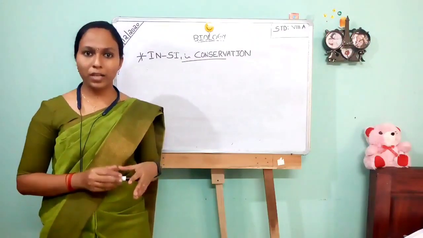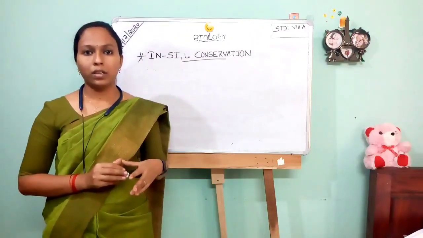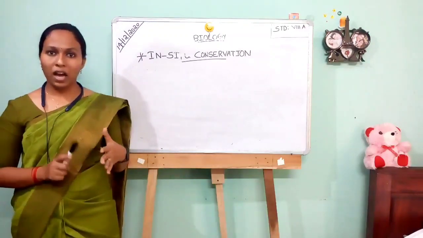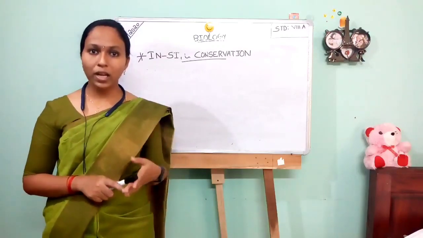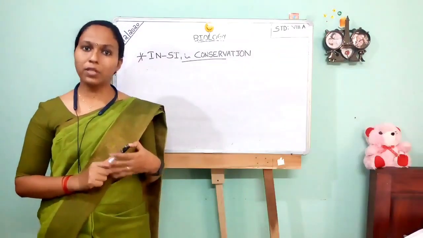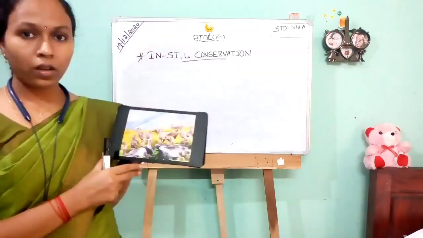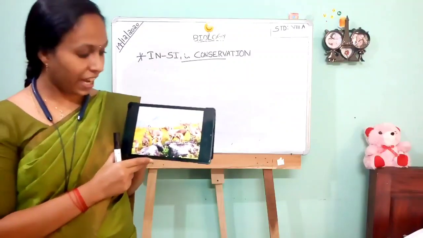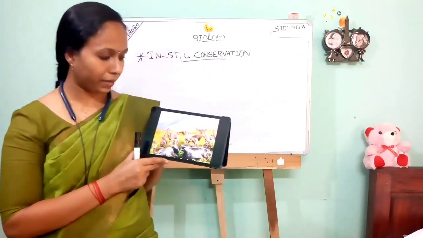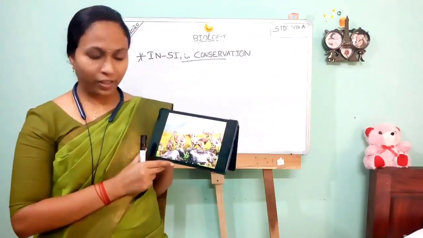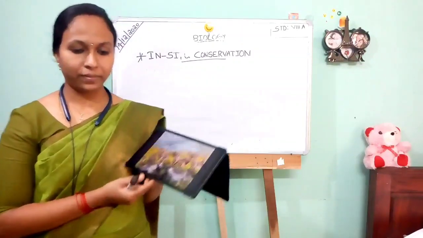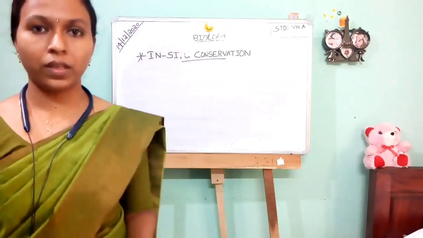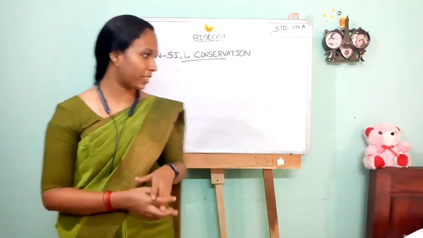Which are the examples of national park? Yes. Iravikulam, Silent Valley, Anamudi Shola, Madikettam Shola, Pambadu Shola are the examples of national parks in Kerala. This is the image of Iravikulam National Park. Are you clear? Okay. Let's move on to the next activity.